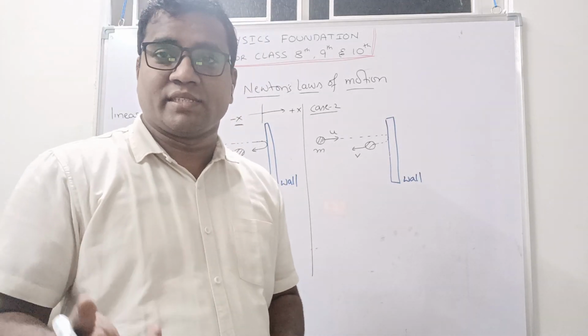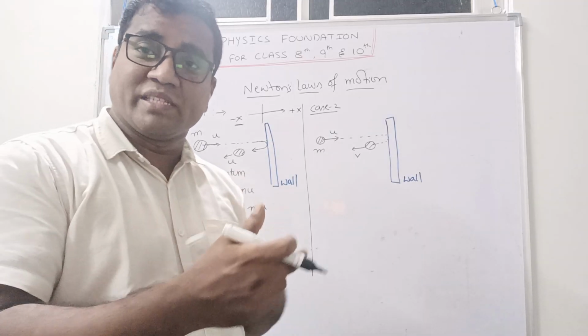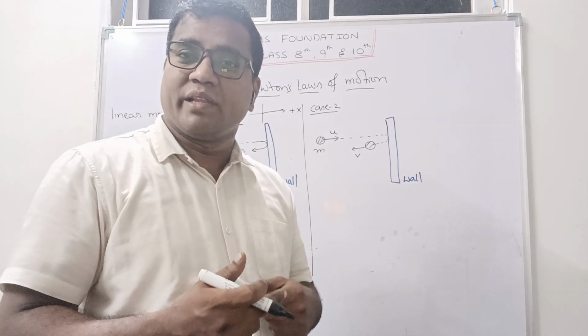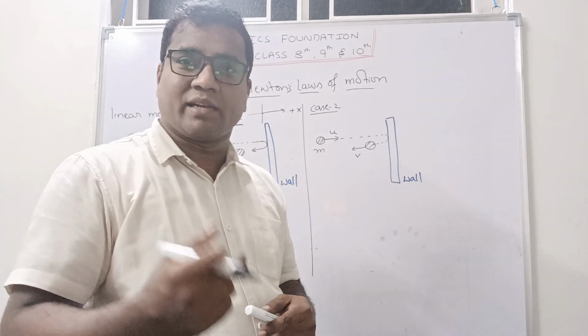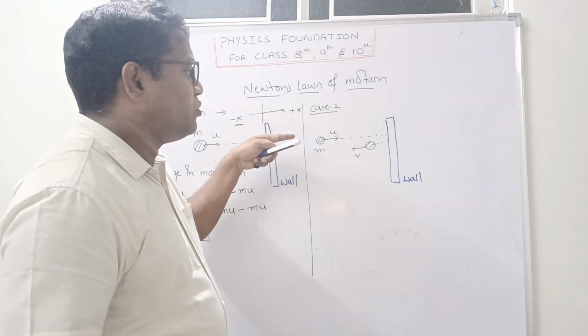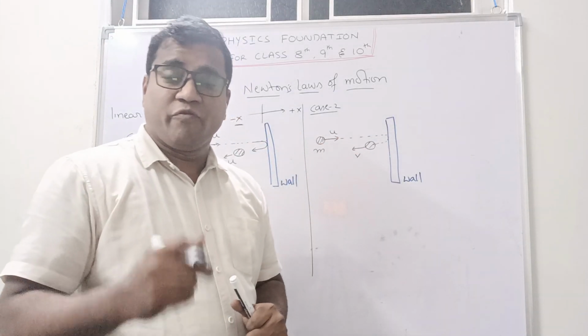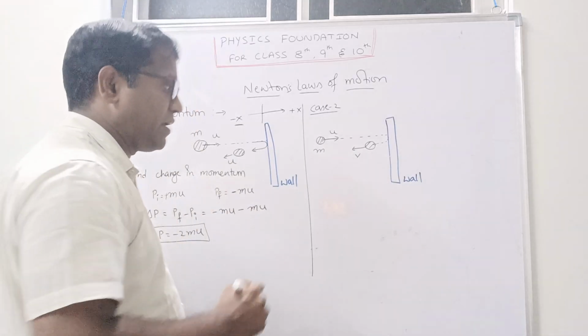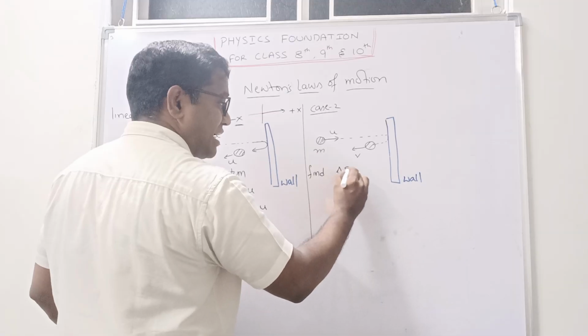If you go in higher classes, in class 11, we can understand under what conditions the body is moving with same velocities and it is moving with different velocities. Now, there are some conditions. That one we'll try to understand in later classes. But here it is moving with some velocity u and it is moving with some velocity v. Again the question, find change in momentum. Find delta p.